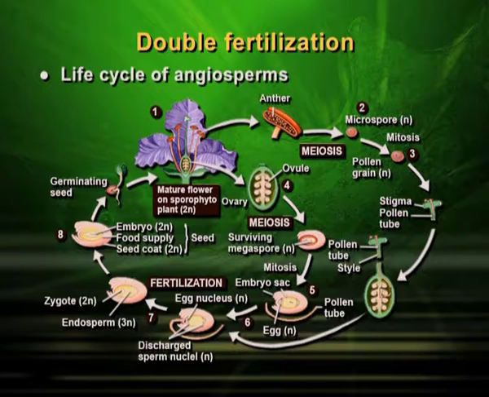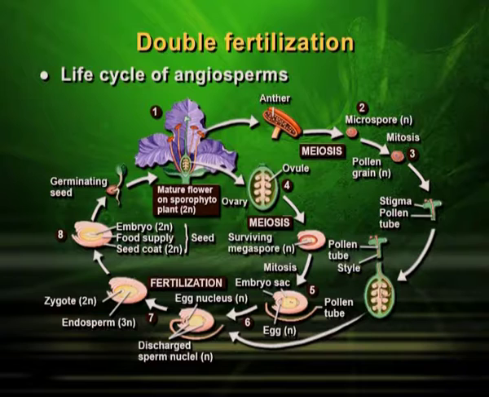You can see a mature flower on the sporophyte plant, and this will be 2n, that means diploid. Then the anther will produce microspores and the ovule will produce the ovary. Now, this production took place because of meiosis. It has become haploid from diploid. So, it was 2n and now it is n.